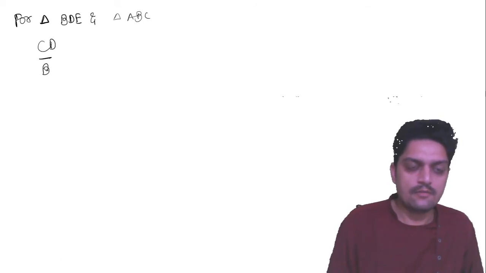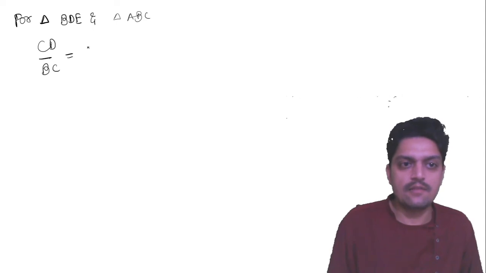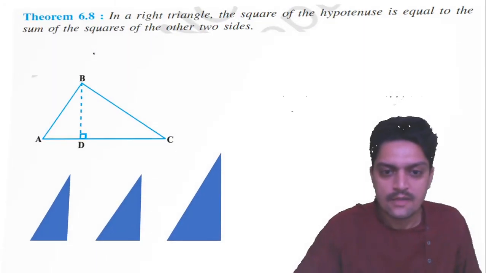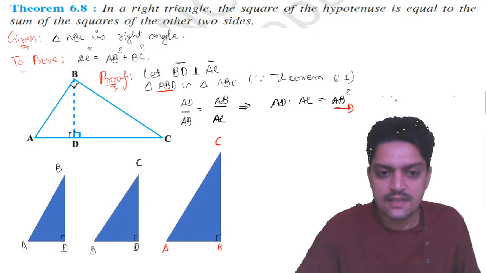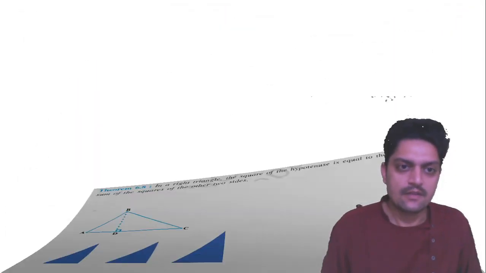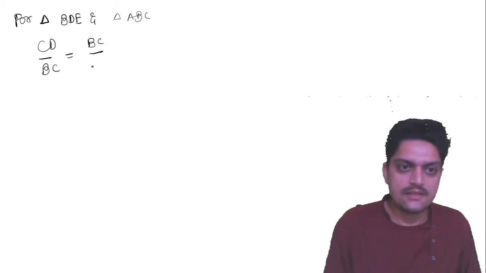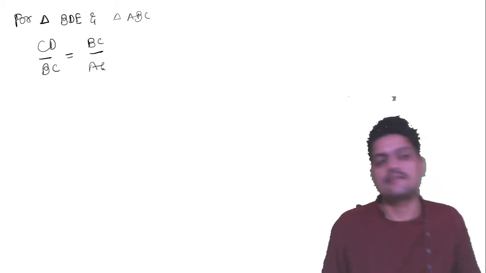CD upon BC is equal to what will come? BC upon AC. So let me write again: CD upon BC is equal to BC upon AC.